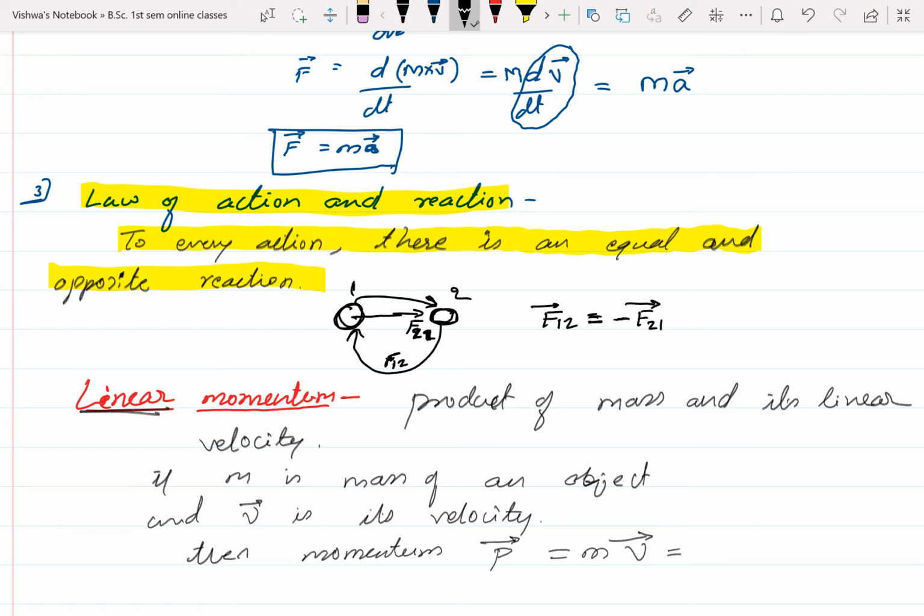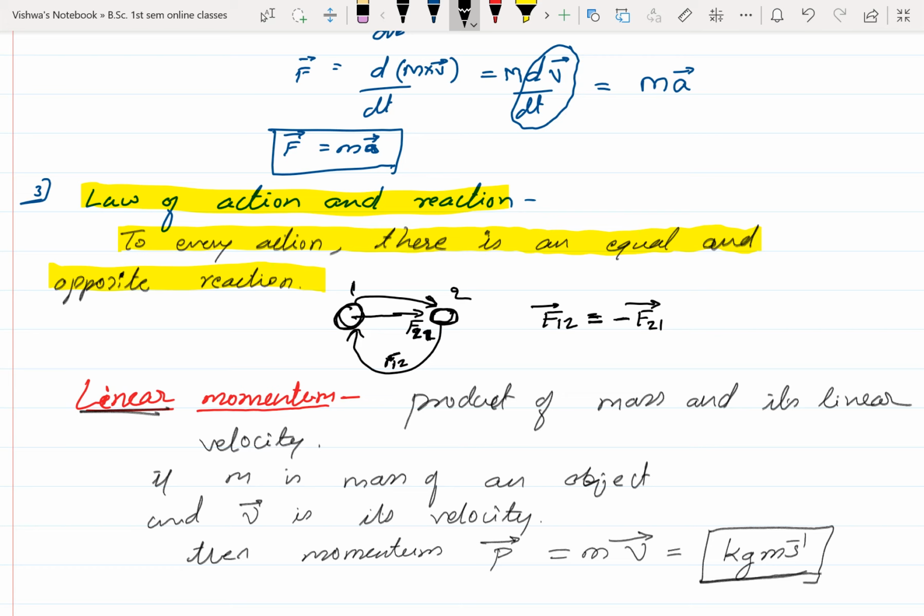Its unit: mass unit is kg, velocity is meter per second. So the unit of linear momentum is kg meter per second. So this is the unit of momentum.